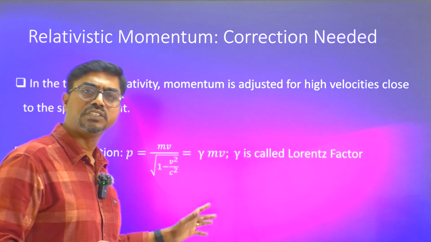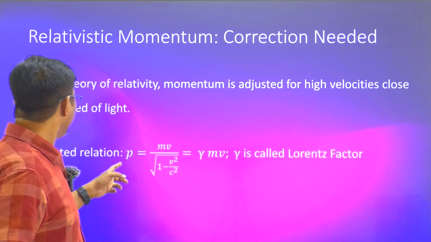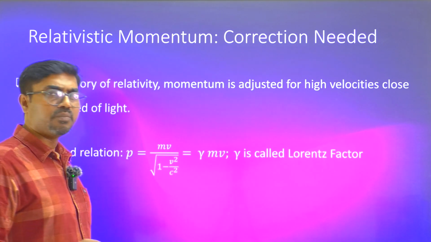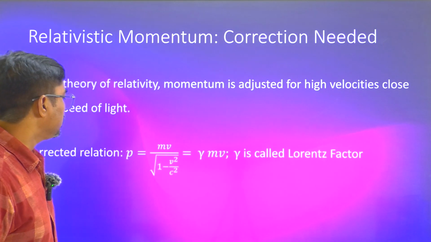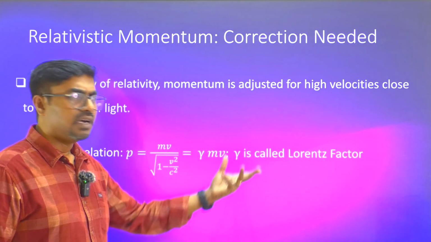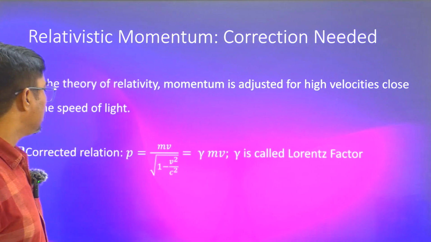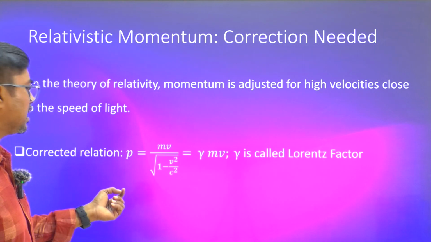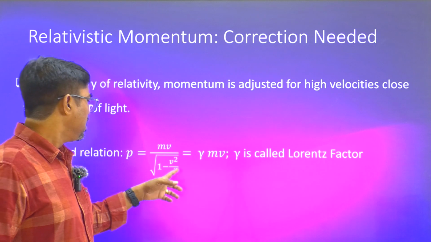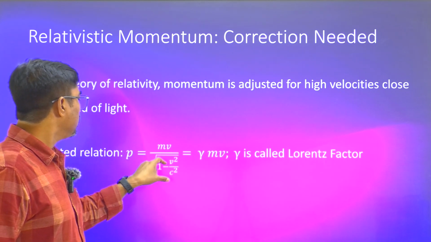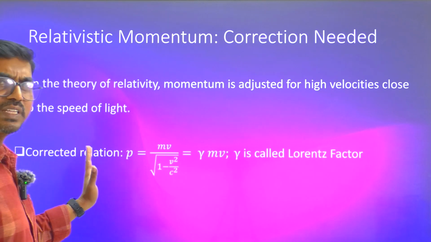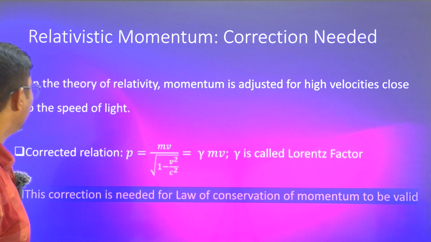This is called Lorentz transformation. So momentum is defined as mv upon under root of 1 minus v square by c square. This 1 by root over 1 minus v square by c square is called gamma factor, otherwise Lorentz factor. So this is the formula that you need to use here. That's a correction. As v tends to 0, very small compared to c, this whole term will become 0, and 1 minus 0 is 1, so it will approximately be equal to mv. That much you can say.